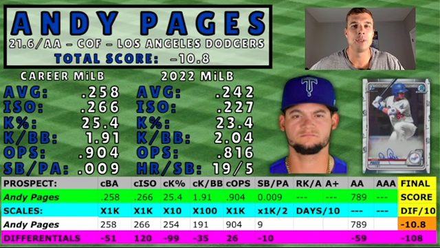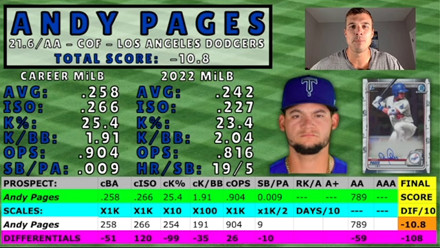His career numbers, he hit .258 with a .266 ISO, a 25.4 K percentage, 1.91 K to walk ratio, a .904 OPS, and like I said, the speed isn't overwhelming, so he only took a .009 in stolen bases per plate appearance. Now, this season so far, he's holding pretty close to what he's done throughout his career.